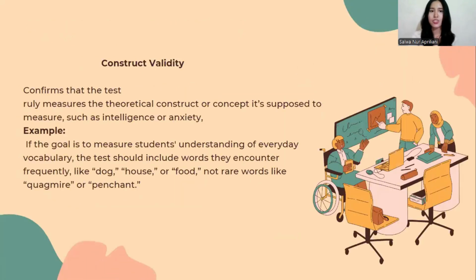Okay, the next, construct validity. It confirms that the task really measures the theoretical concept it is supposed to measure, such as intelligence or anxiety. For example, if the goal is to measure student understanding of everyday vocabulary, the test should include words they encounter frequently, like dog, house, or food, not railroad, grammar terms, or anything else.